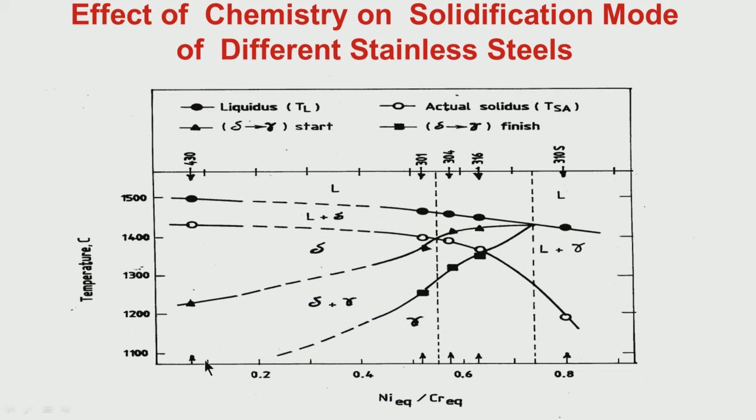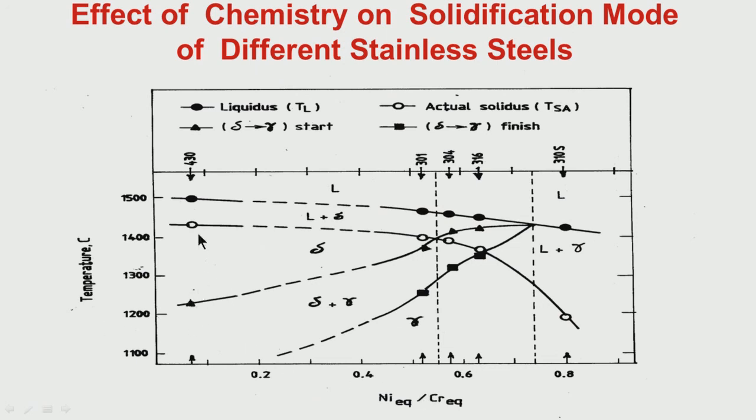Let us look at 430, when the nickel equivalent by chromium equivalent is very low, solidification is through delta ferrite only. It is like very low percent carbon. What happened for very low percent carbon? The same thing is happening during solidification for ferritic grades like 430. Initially it is liquid and then liquid plus delta. Solidification is complete only through delta, and this delta to gamma transformation is taking place at quite low temperature. It depends on what is the nickel equivalent with chromium equivalent.